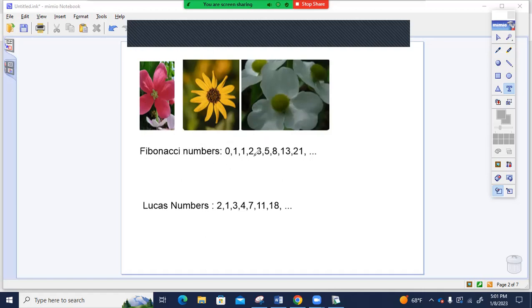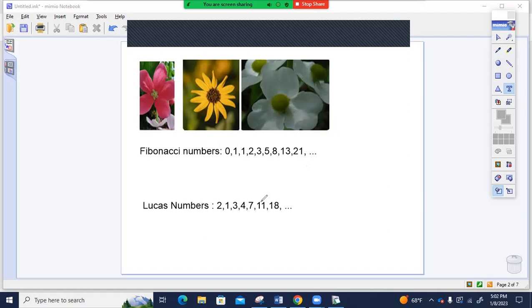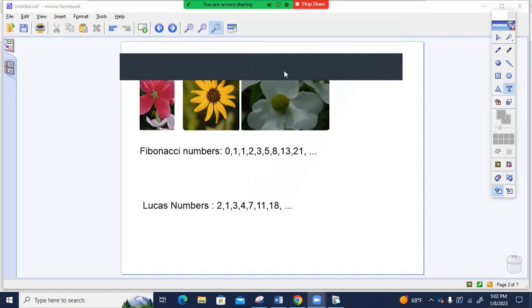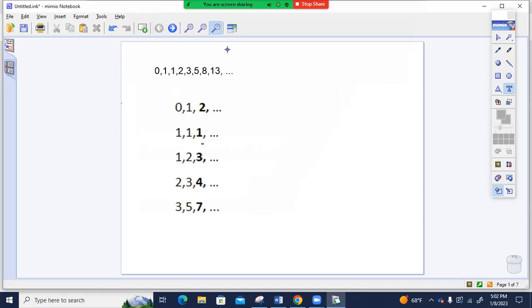In the human body, for example, we have 5 fingers, and each finger has 3 parts. So 3 and 5, consecutive Fibonacci numbers, exist on the human body as well. But I believe different combinations of Fibonacci numbers exist in nature. So let's take a look at one example.